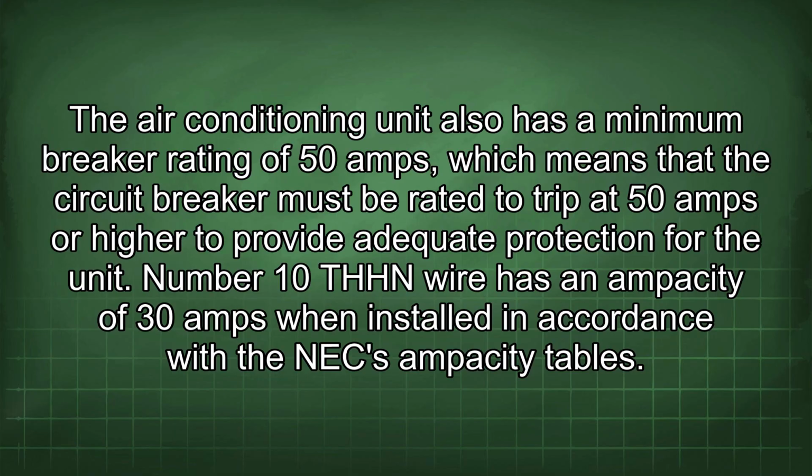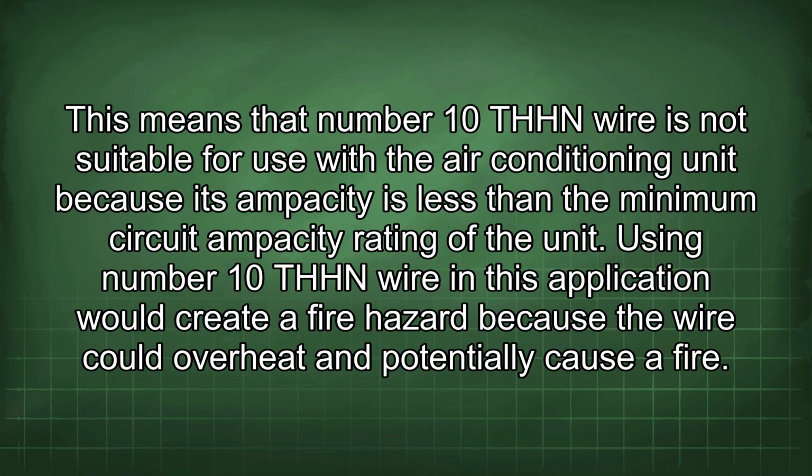Number 10 THHN wire has an ampacity of 30 amps when installed in accordance with the NEC ampacity tables. This means that number 10 THHN wire is not suitable for use with the air conditioning unit because its ampacity is less than the minimum circuit ampacity rating of the unit. Using number 10 THHN wire in this application would create a fire hazard because the wire could overheat and potentially cause a fire.